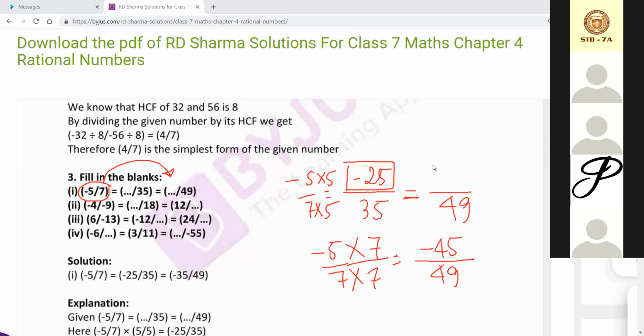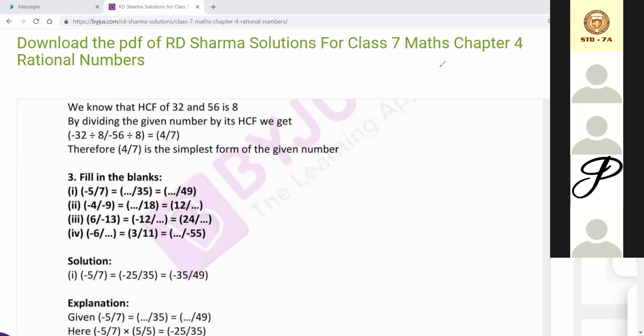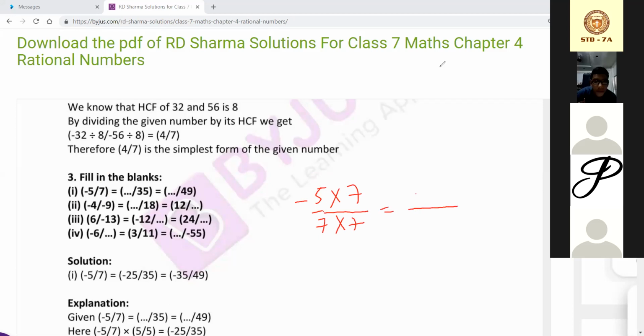Second sum I am showing. That will be -35. I'm so sorry, that will be -35, because we are multiplying -5/7 by 7. I was thinking 35 but writing and saying 45. It is -35/49.